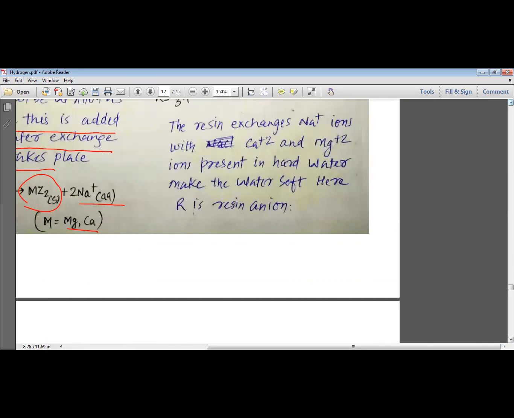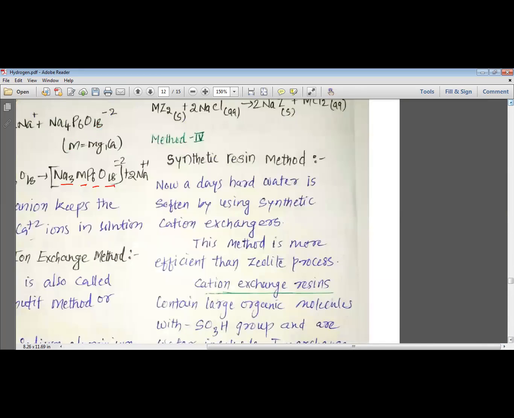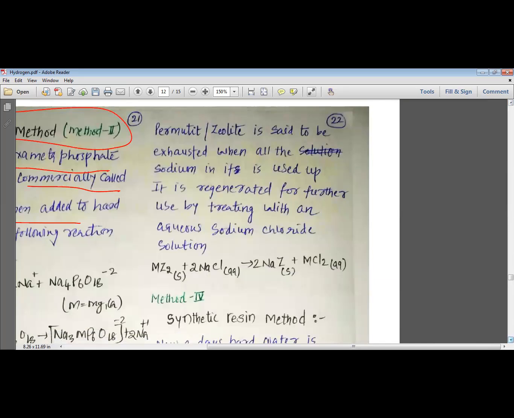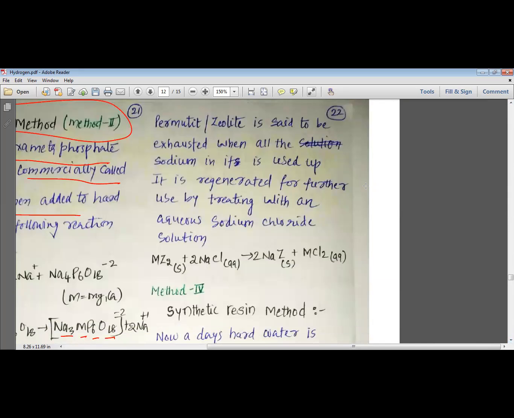So these sodium aluminosilicates or zeolites react with the calcium and magnesium ions, and they form aluminosilicates of calcium and magnesium. Thus they remove the calcium and magnesium ions that would come in contact with the sulfates and chlorides, and these salts are removed. These calcium and magnesium 2+ ions cannot show their effect, and that is why the permanent hardness of water is removed.